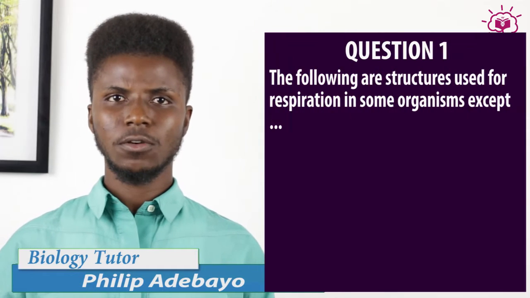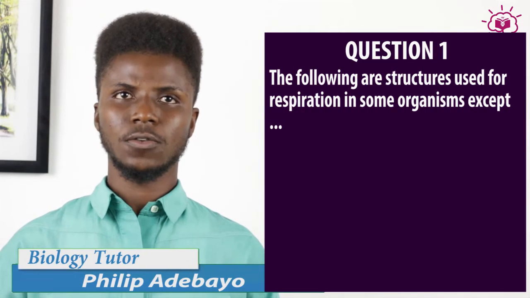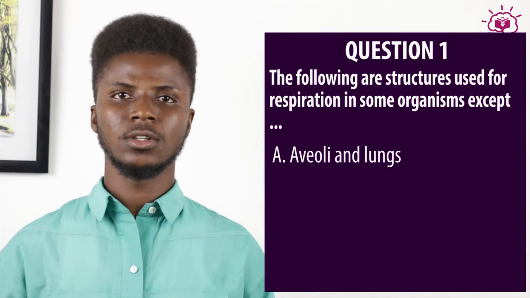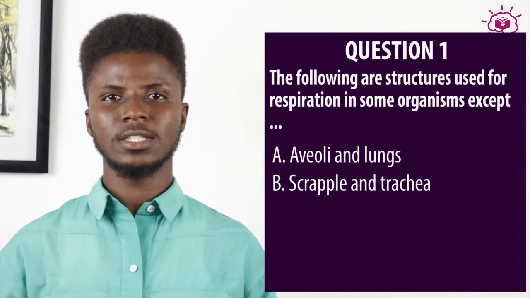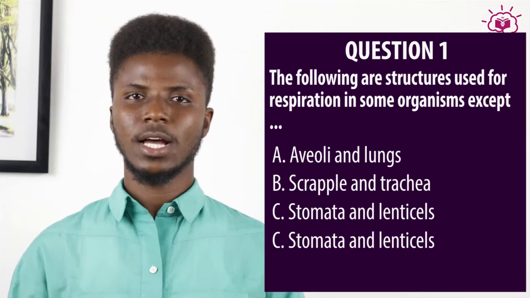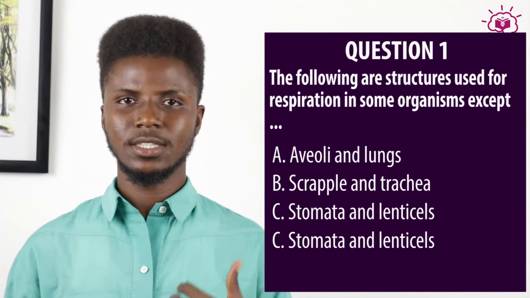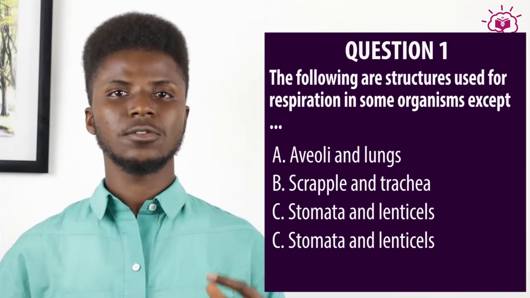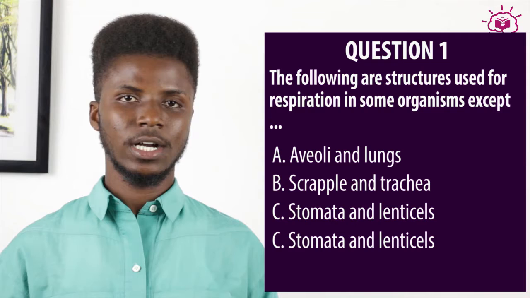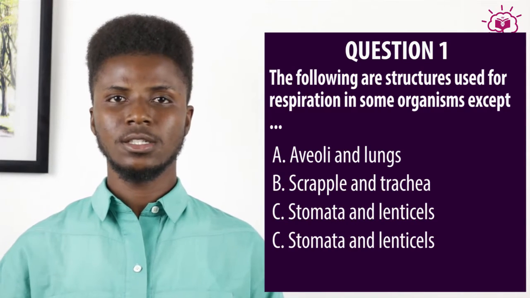Now let us treat some past questions as regards this topic. This one states, the following are structures used for respiration in some organisms except: A. Alveoli and lungs, B. Spiracle and trachea, C. Stomata and lenticels, and D. Chloroplast and plastid. The answer is D. Chloroplast and plastids. Take note of the word except. The rest are respiratory organs apart from chloroplast and plastid, which are involved in photosynthesis.